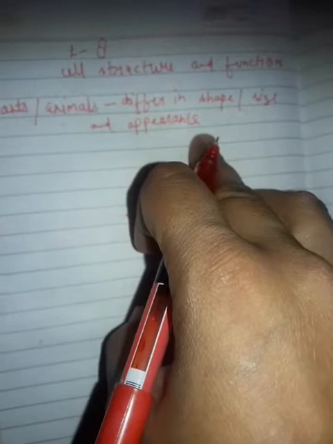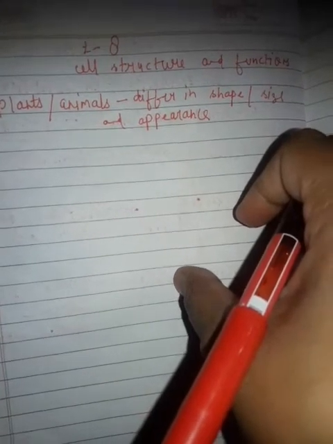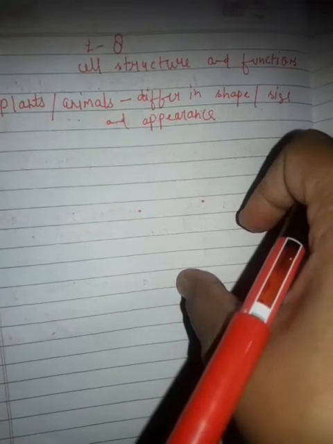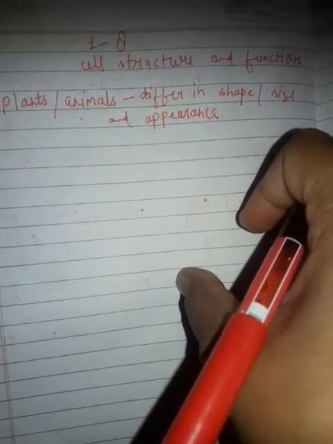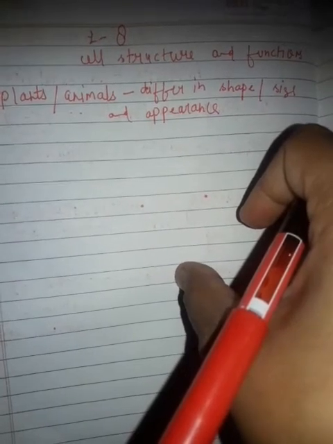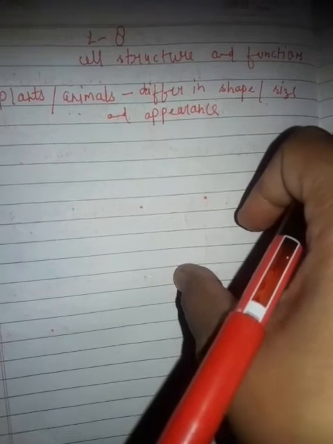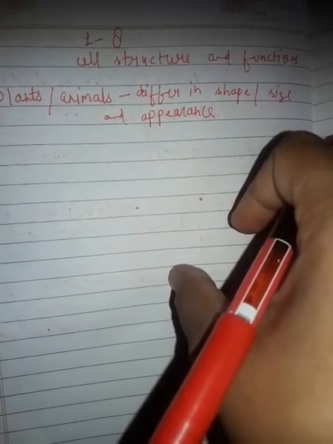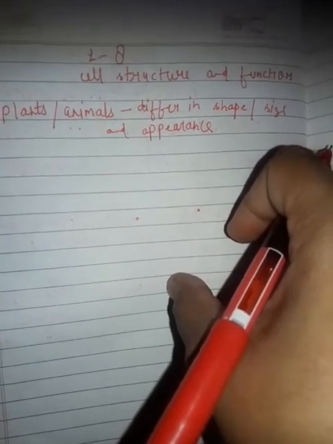But all these organisms carry out a number of functions which are the same, like nutrition, respiration, growth and reproduction, though through different processes. In a unicellular organism, a single cell carries out all the functions, but in a multicellular organism different organs are there for particular systems.